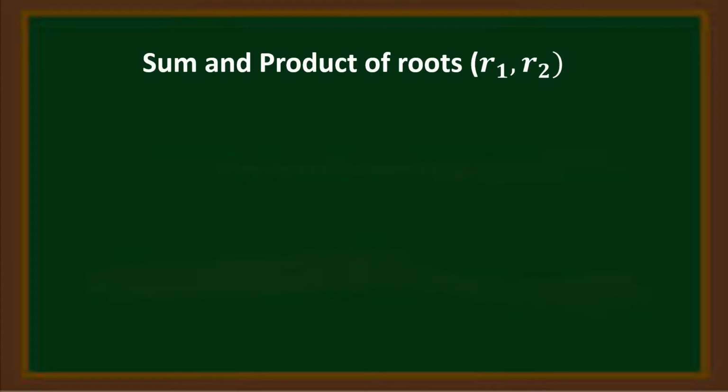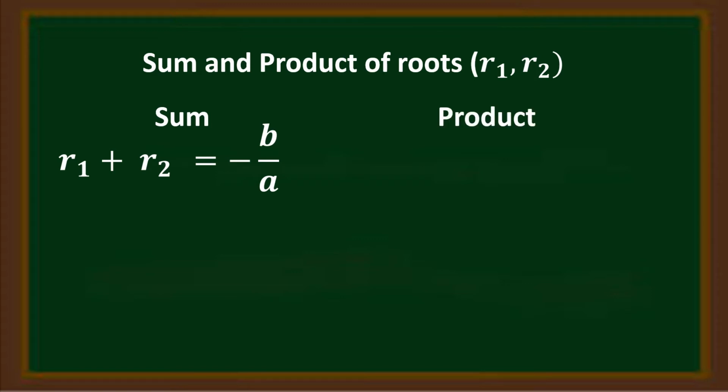Next, we'll be discussing the sum and product of roots r sub 1 and r sub 2. We'll be using the formula for the sum: r sub 1 plus r sub 2 is equal to negative b over a. And for the product, r sub 1 times r sub 2 is equal to c over a.